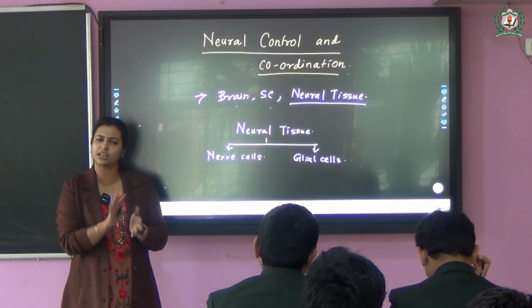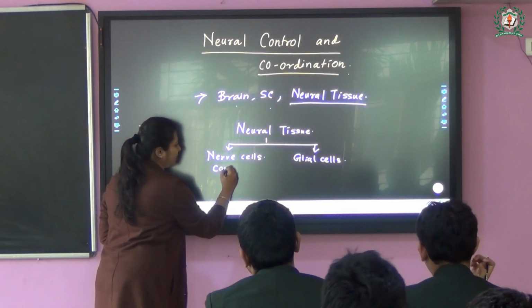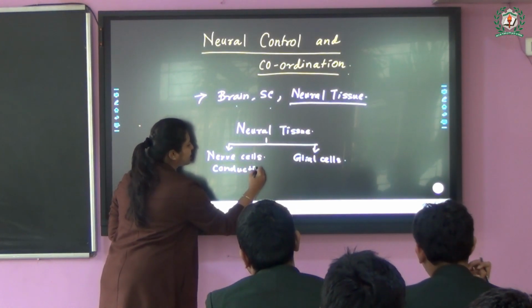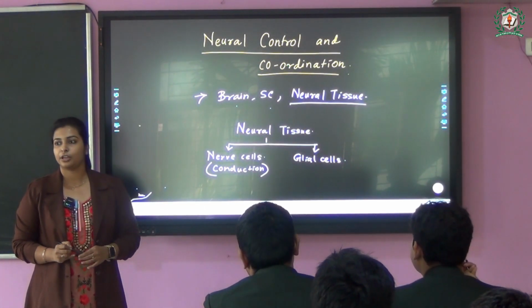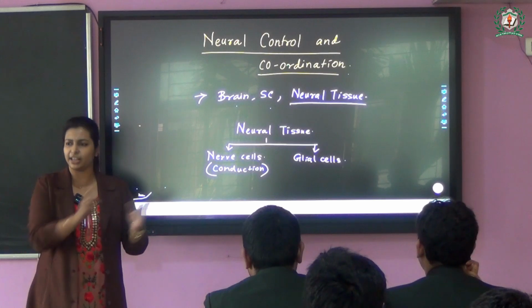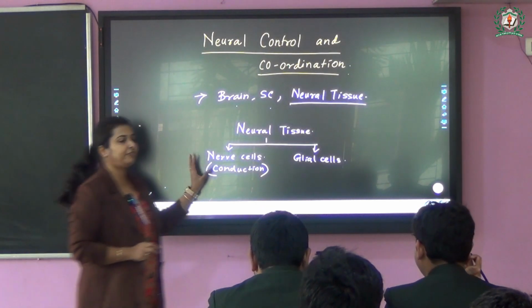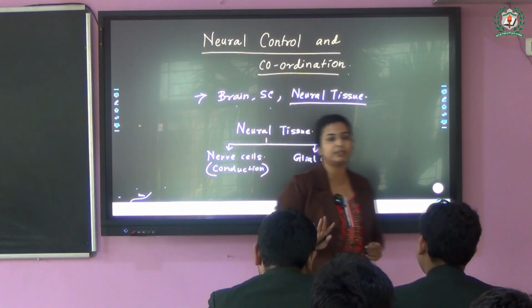The nerve cells are the conducting tissue, you can understand. They are for conduction. Their purpose is to carry what? Impulse from one area to another area, right? So they are for conduction of impulse from one area to another area.